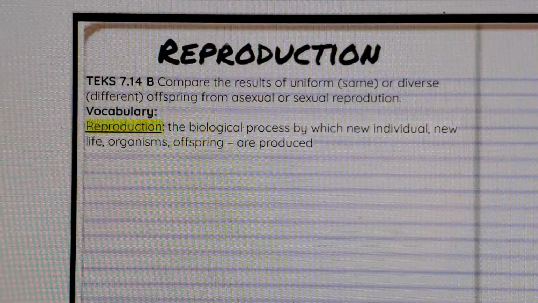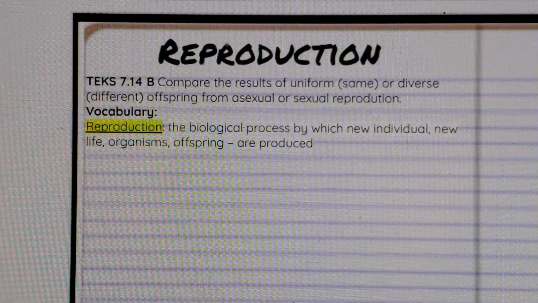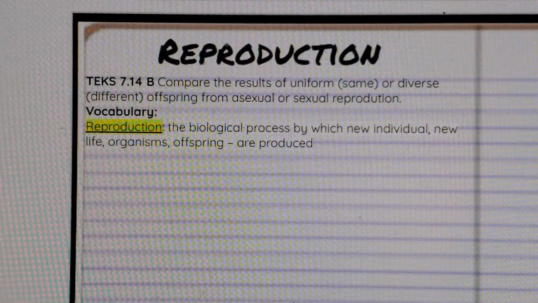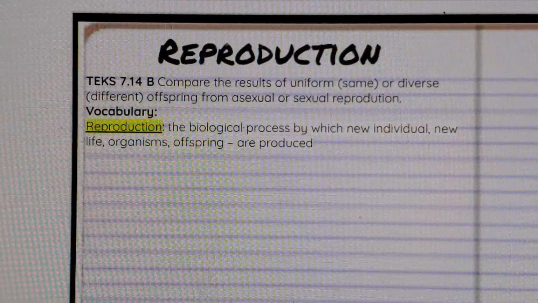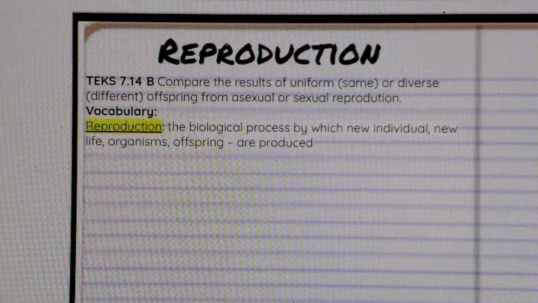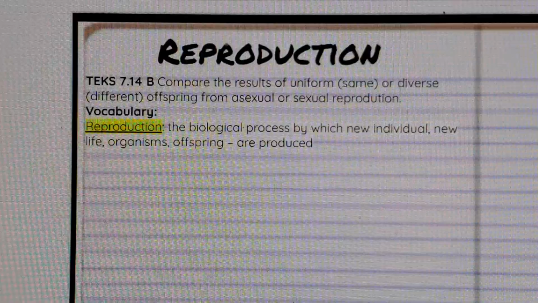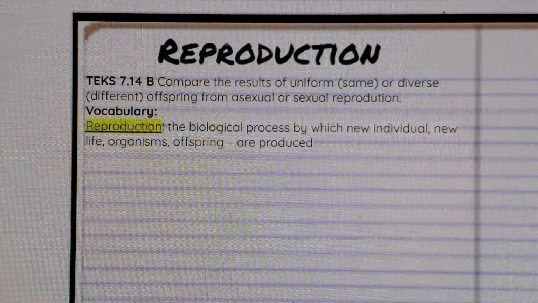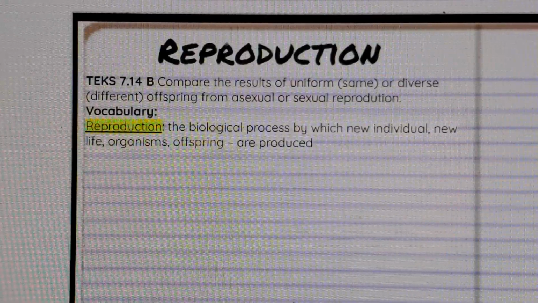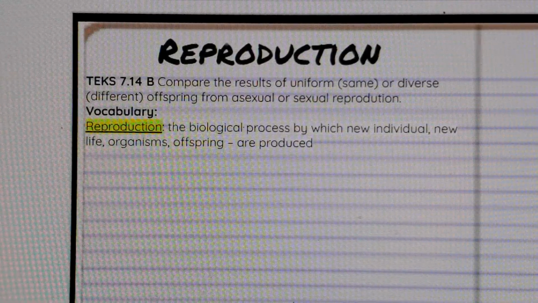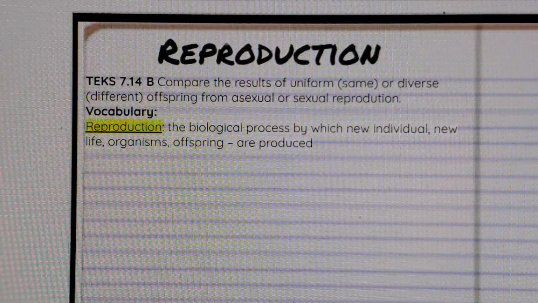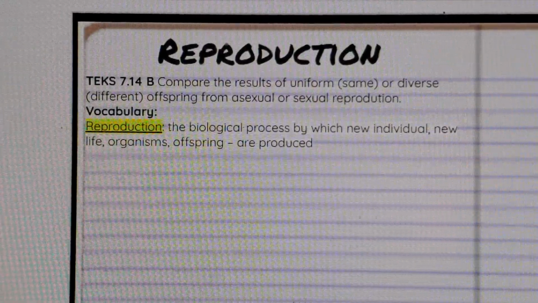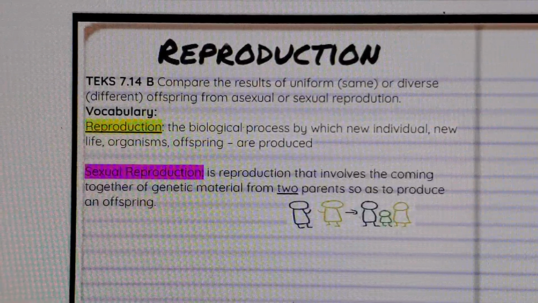Okay, so here's some of the vocabulary. So first of all, just what does reproduction mean? In biology, which is the study of living things, it's a process by which new individuals, new life, new organisms, offspring are produced. How are new organisms made? We call it reproduction. And we're going to see that there's two types of reproduction.